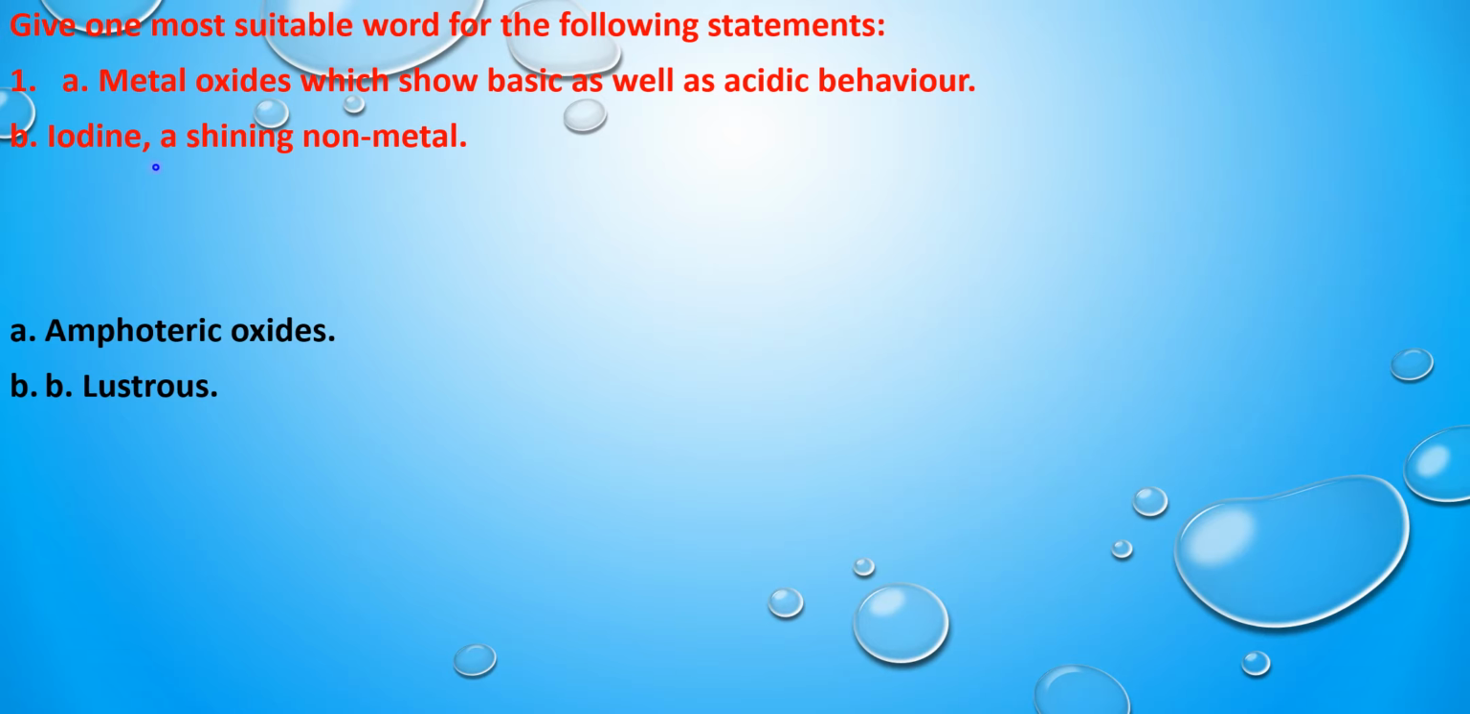Second one is iodine is shining non-metal. So for this statement we have to give another word, that is lustrous. If a metal or a non-metal which is having shining property, that property is called as what? Lustrous property. Iodine, graphite and diamond are the three non-metals which are having lustrous property.